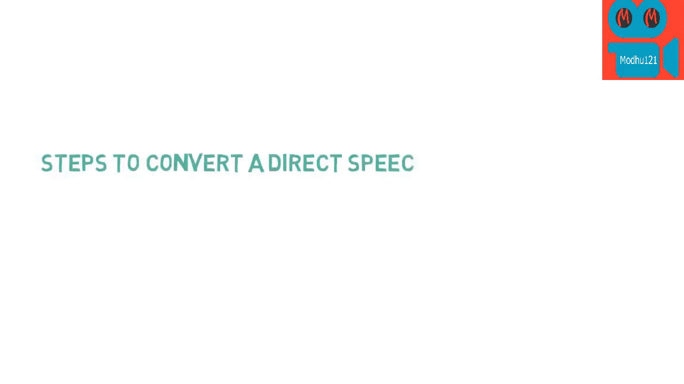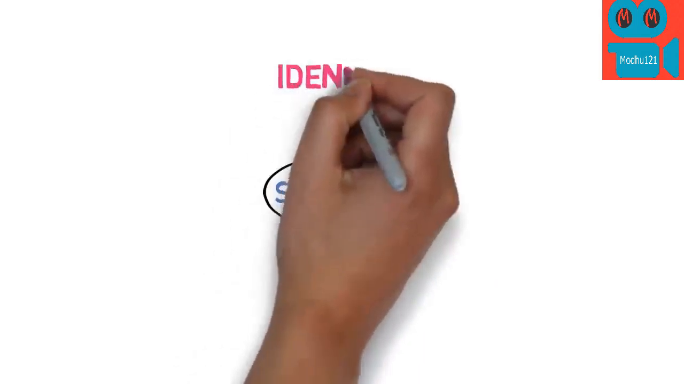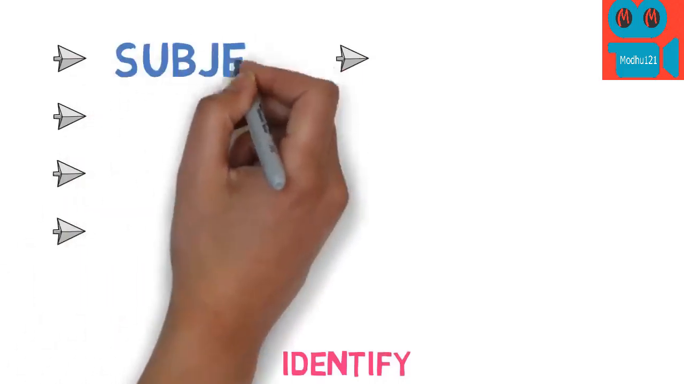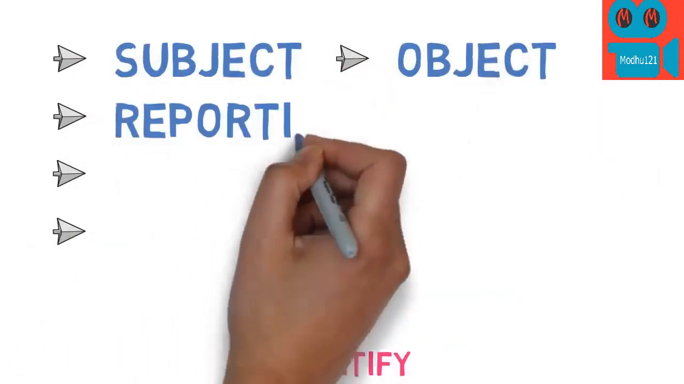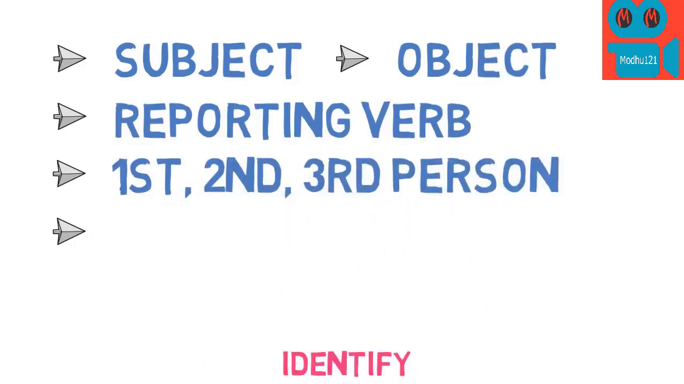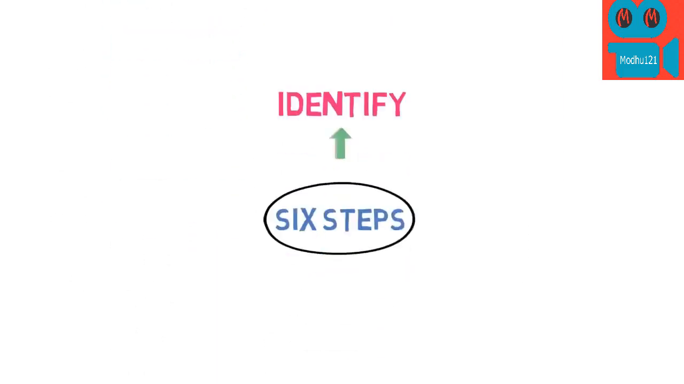Now let's understand the steps to convert a direct speech to indirect speech for statements or simple sentences. The first step is to identify. This is the most important step. You need to identify these things here: subject, object, reporting verb, first person, second person and third person in the reported speech, and if the reporting verb is in the past form, then the tense of the reported speech.